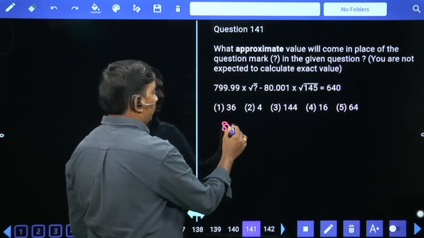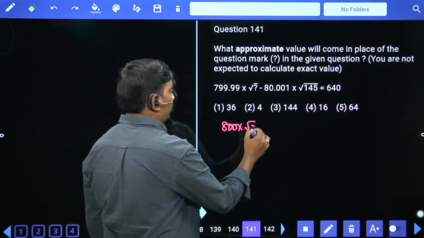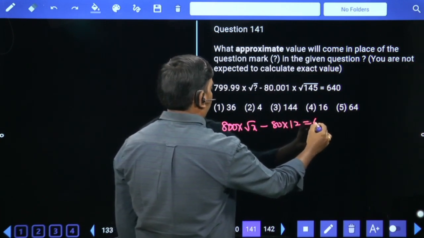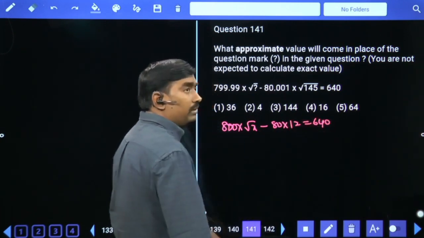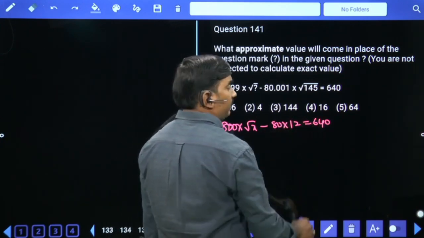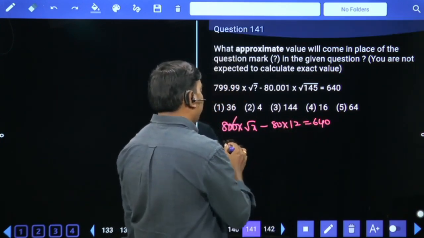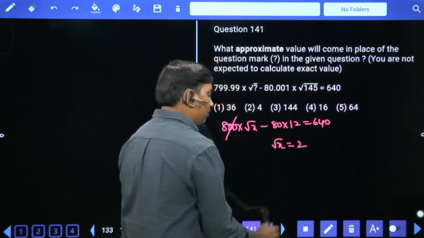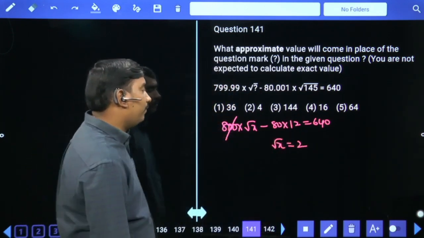Approximations. 800 into root x minus 80 into root 144, which is 12, is equal to 640. 80 times 12 is 960. 960 plus 640 means 1600. 1600 by 800 means 2 times root x equals 2. X is equal to 4.